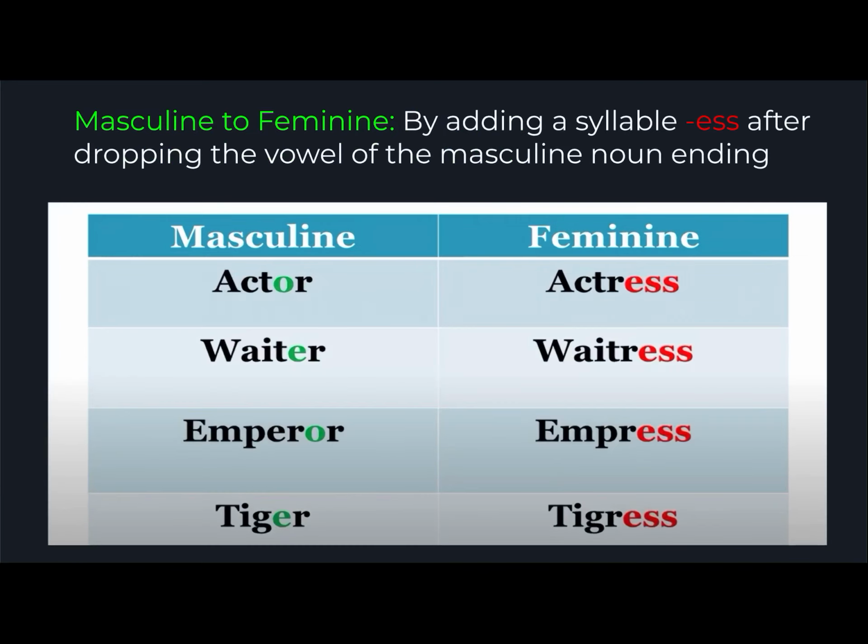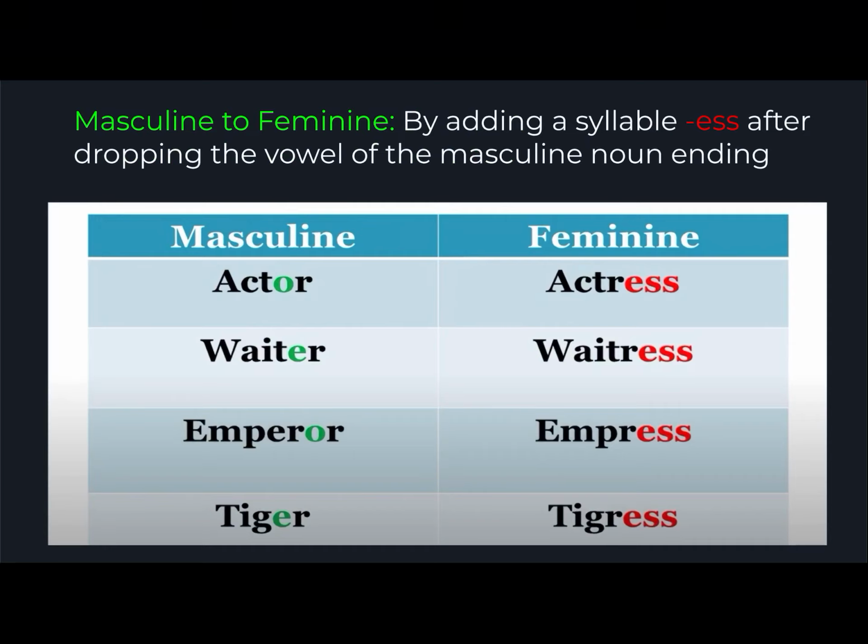Now let us see another way of changing masculine gender to feminine gender: by adding the syllable ess after dropping the vowel of the masculine noun ending. Now in this masculine gender you can see actor is written, and what is O in this word?